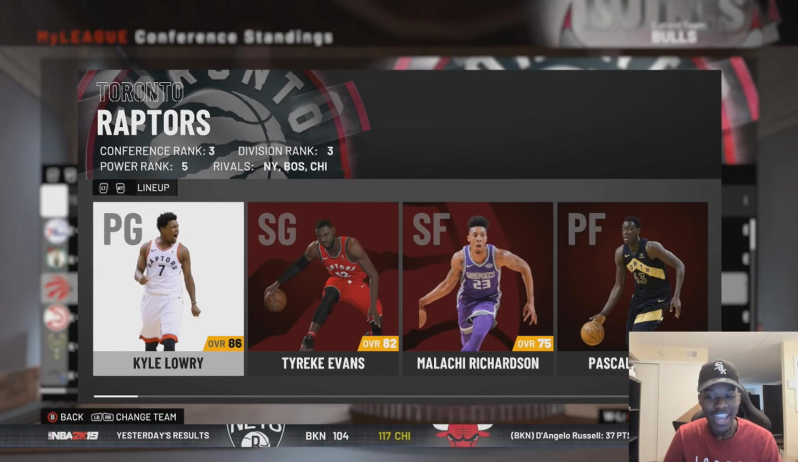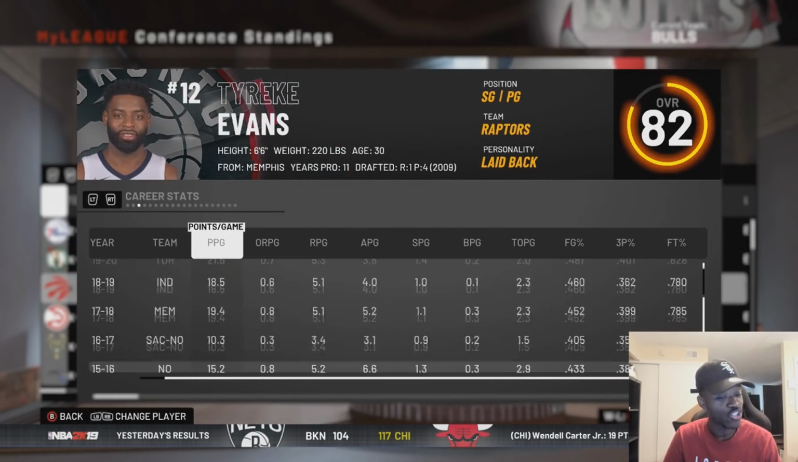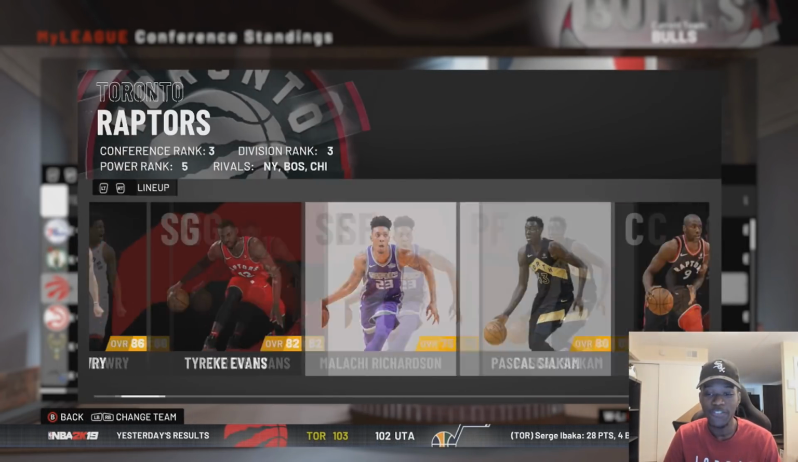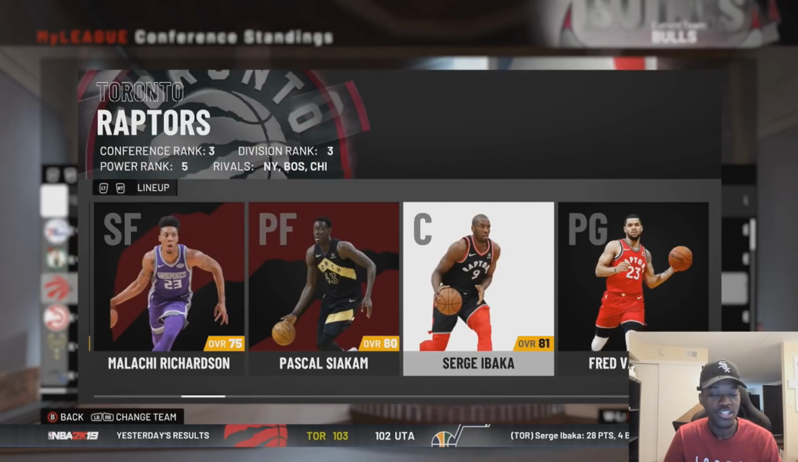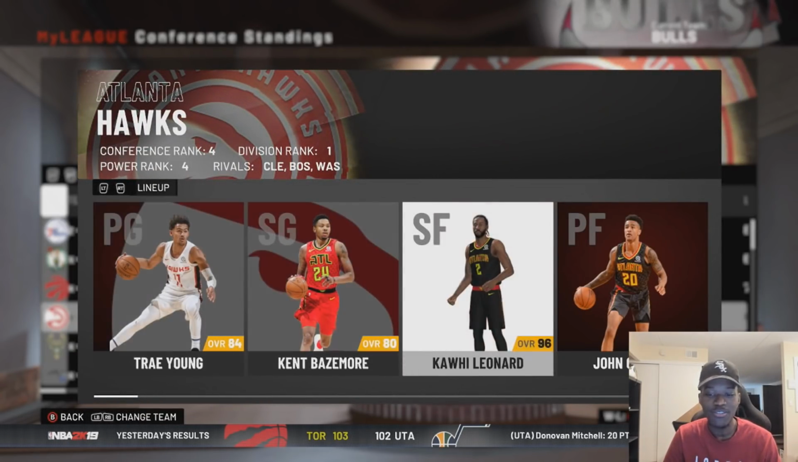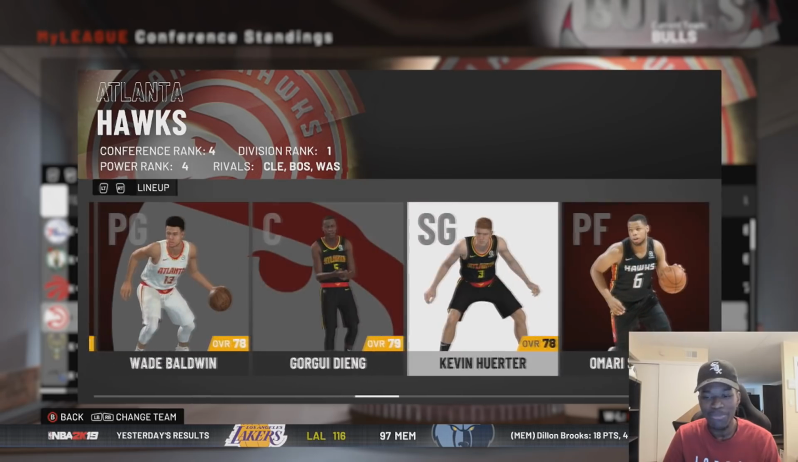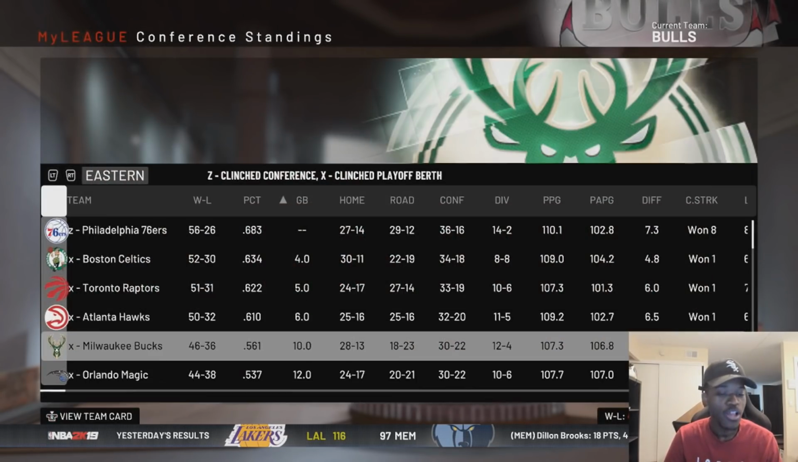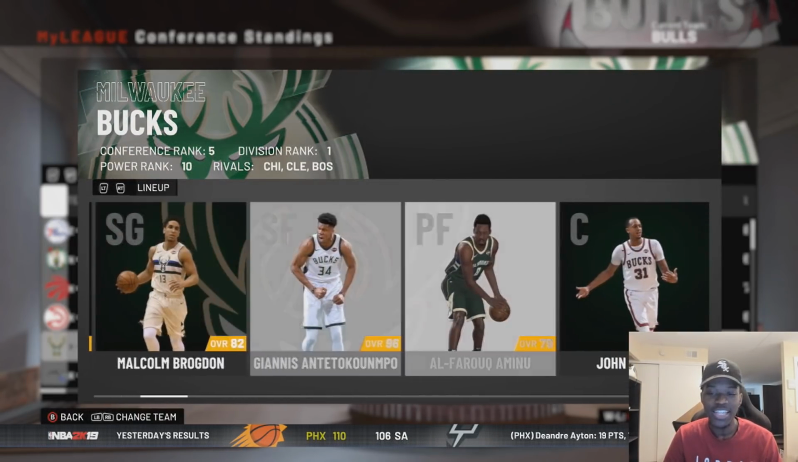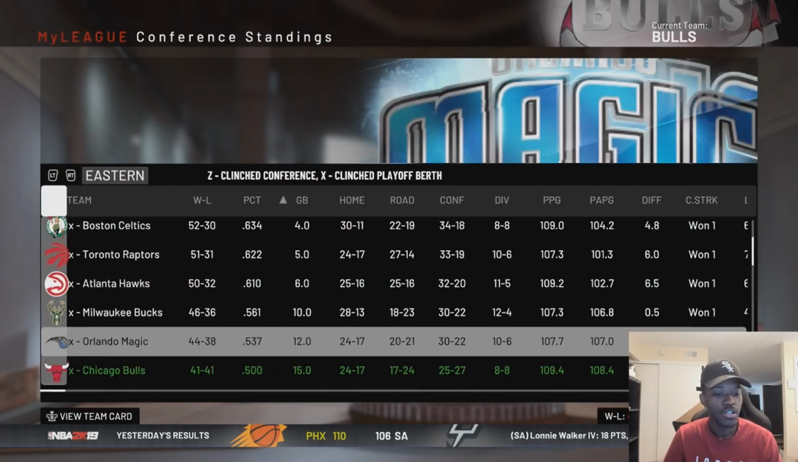The Raptors stayed afloat and actually ended up being the 3 seed. Tyreke Evans averaged 21 this year. That's a career year, right? Yeah, that's a career year for Tyreke Evans, so that's the reason why. Shout out to him. Atlanta, like I said, they're going to be in contention with Kawhi and everything. Kawhi and Valanciunas. Off the bench, they got Taurean Prince, Wade Baldwin, who may not be that great, but at 78 overall. The Bucks and company, they lost Khris Middleton, but they still make the playoffs.